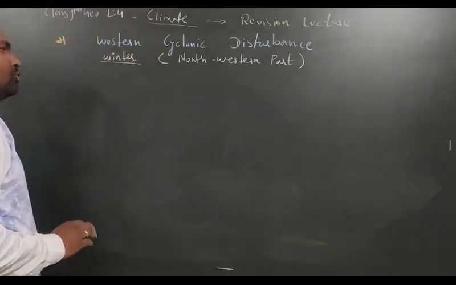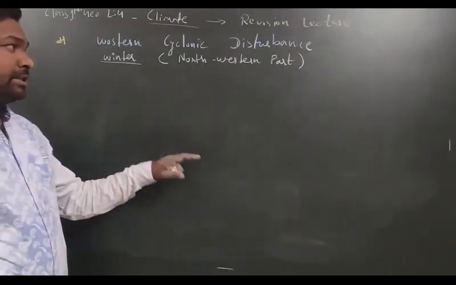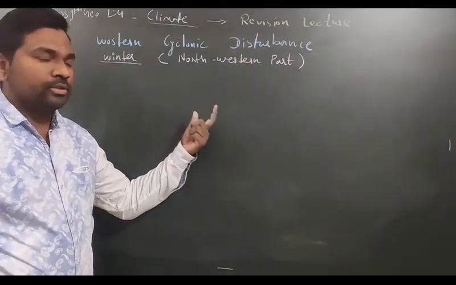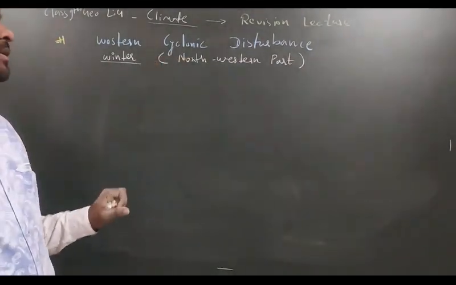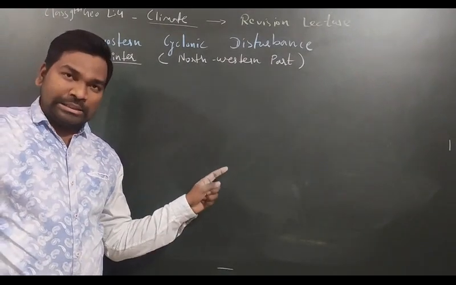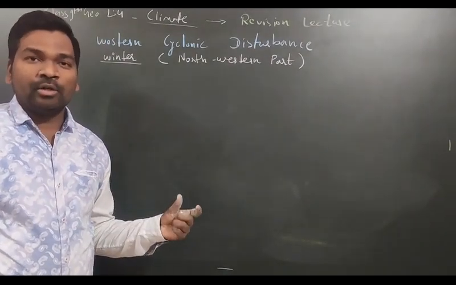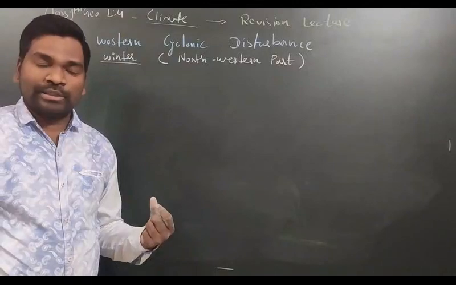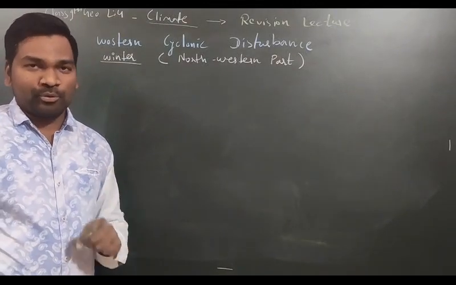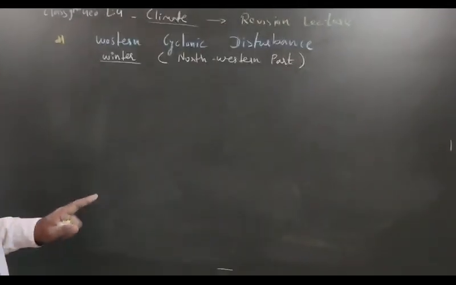So this type of question also comes. Northwestern part of India is getting rainfall in the month of winter due to what? Due to Western Cyclonic Disturbance. Okay. Southeast part of India is getting rainfall in the month of winter due to what? It is getting rainfall due to retreating monsoon. So this type of concept must be clear to all of you.